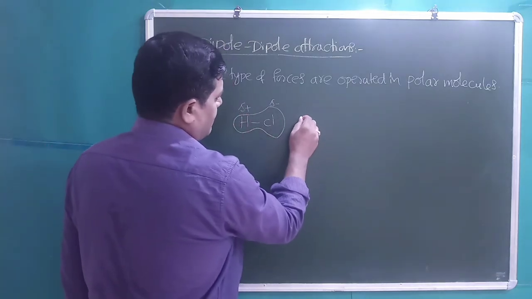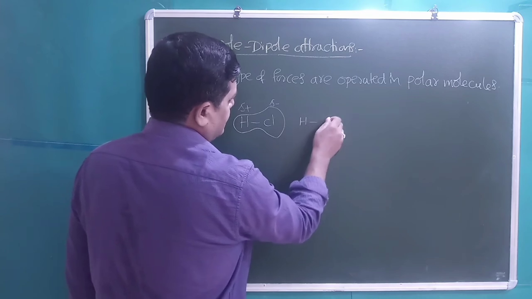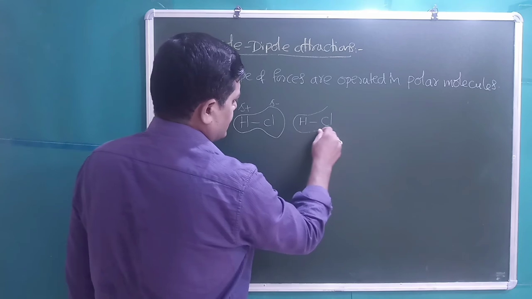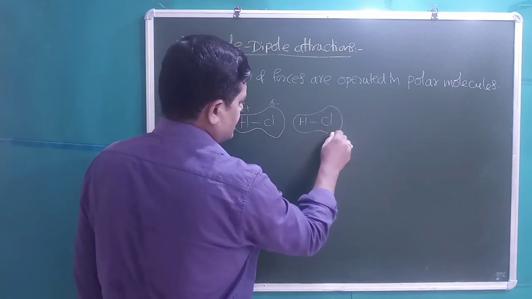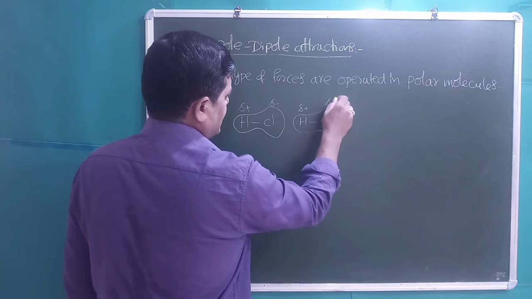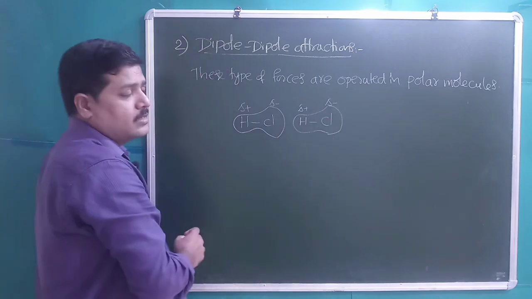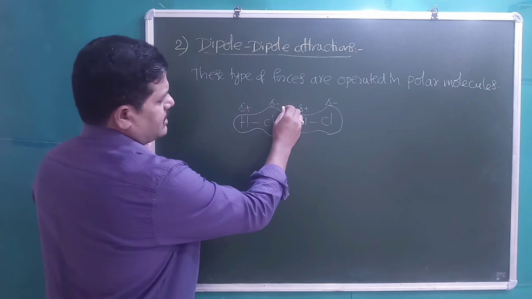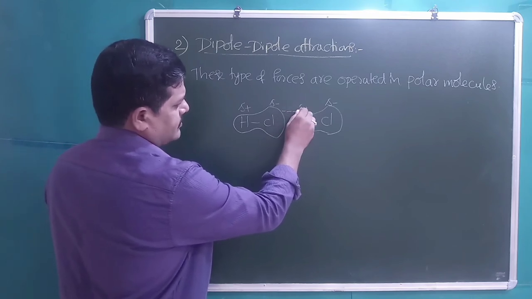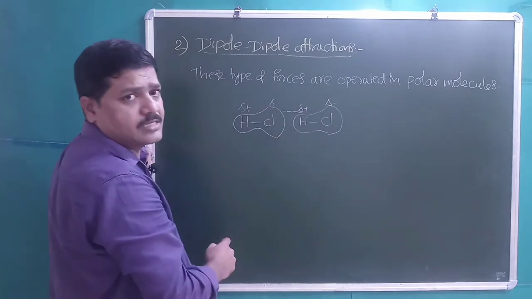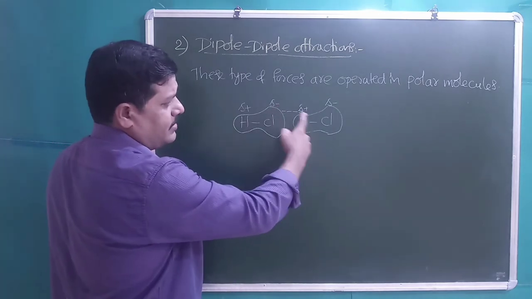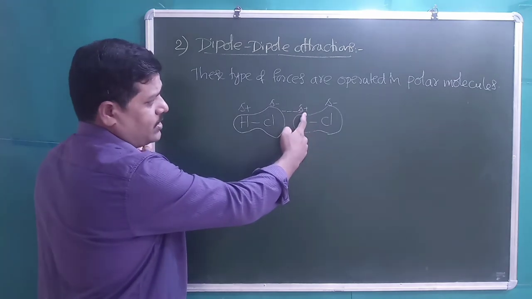Another molecule of HCl also has polarity. Positive charge is present on the hydrogen, and negative charge is present on the chlorine. There is an electrostatic force of attraction between oppositely charged parts, that is, the negative part of one molecule and the positive part of the other molecule.